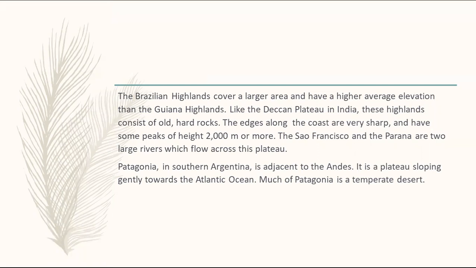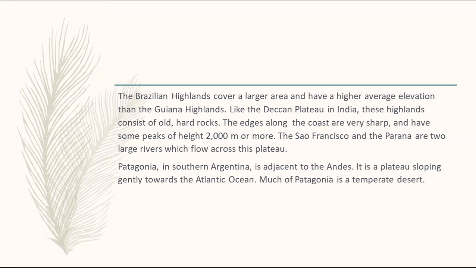Next, the Brazilian Highlands cover a larger area and have a higher average elevation than the Guiana Highlands. Like the Deccan Plateau in India, the Brazilian Highlands consist of old, hard rocks.